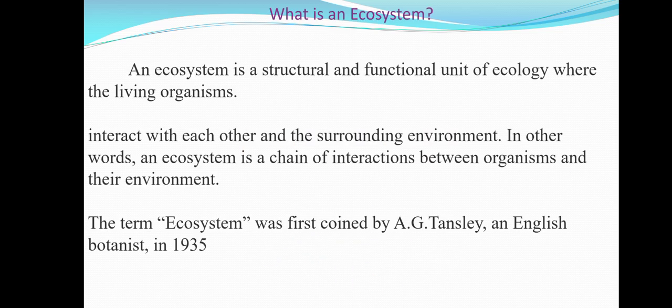An ecosystem is a basic functional ecological unit. It consists of both biotic and abiotic components. An ecosystem is the sum total of living organisms and the environmental processes of interaction between and within all parts of the ecosystem. The word ecosystem was first coined by A.G. Tansley in 1935. This term is derived from two words, namely eco and system. Eco refers to environment and system refers to a complex coordinated unit.